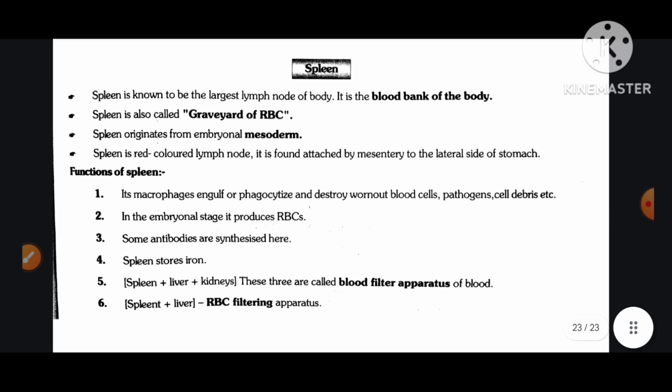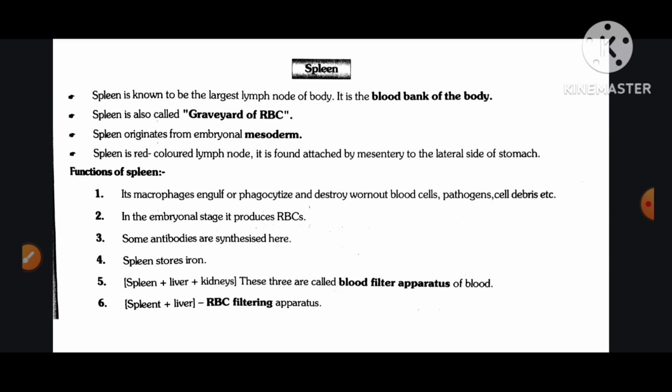Spleen. Spleen is known to be the largest lymph node of the body. It is the blood bank of the body. Spleen is also called the graveyard of RBC. Spleen originates from embryonal mesoderm. Spleen is a red colored lymph node. It is found attached by mesentery to the lateral side of the stomach.